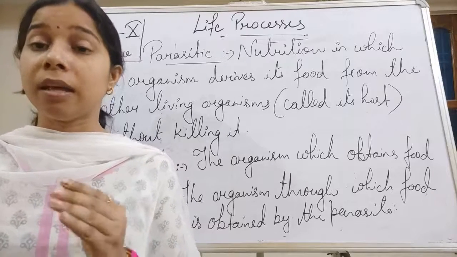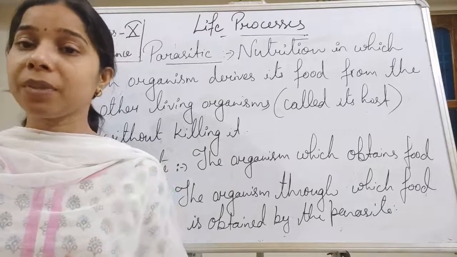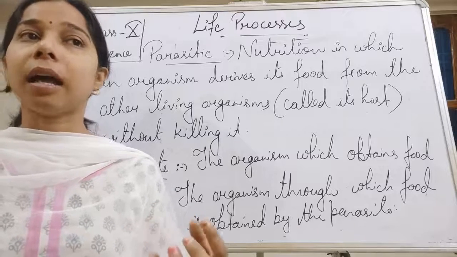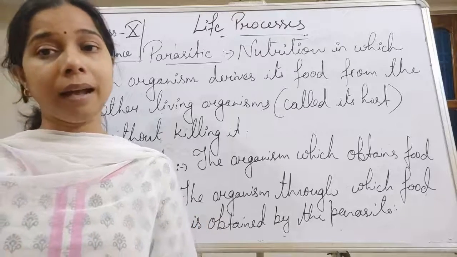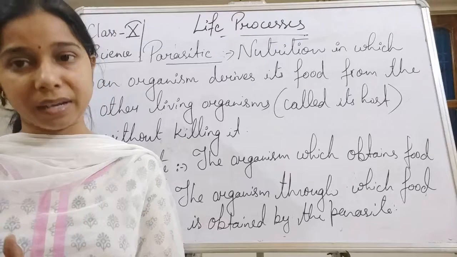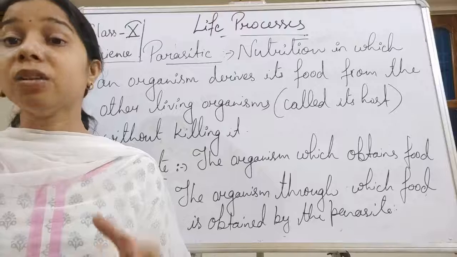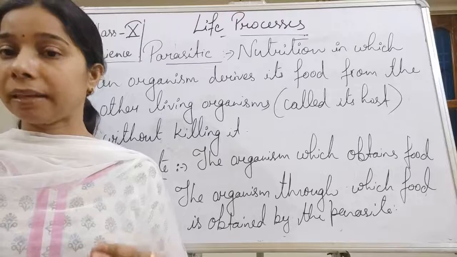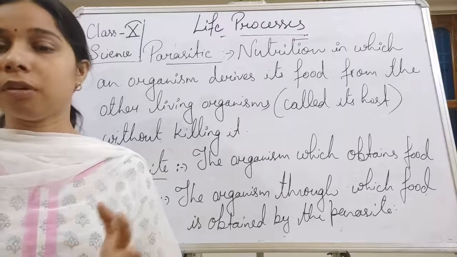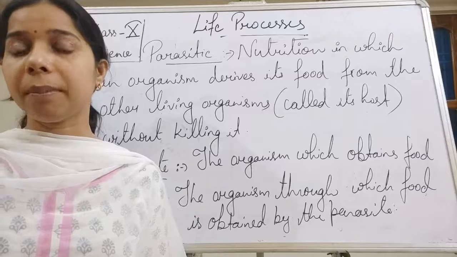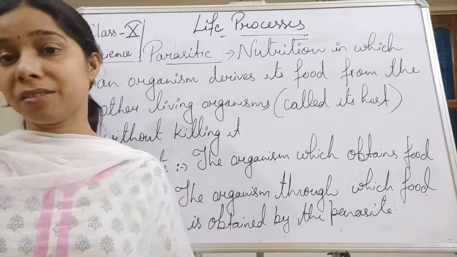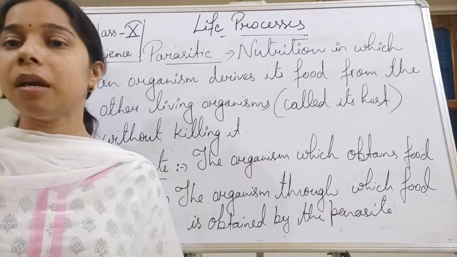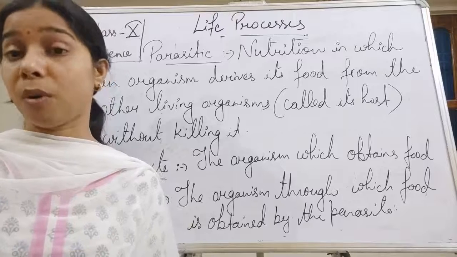In that case, rhizobium, which is present in the leguminous plant, is a bacterium, and even the plant as well as the bacterium are mutually benefited. The bacteria get shelter by living in the root nodules of the plant, and the plant itself is benefited by the rhizobium, as rhizobium helps in fixing the nitrogen which is important for it.